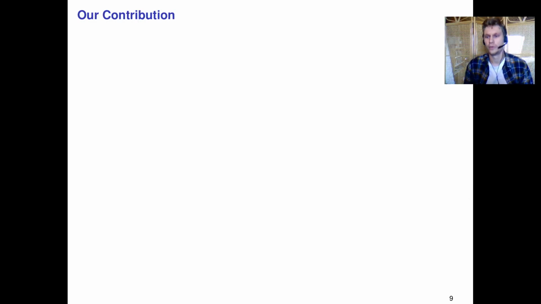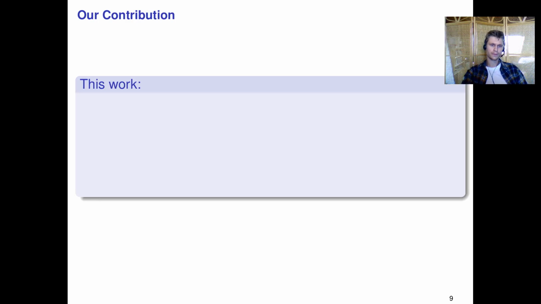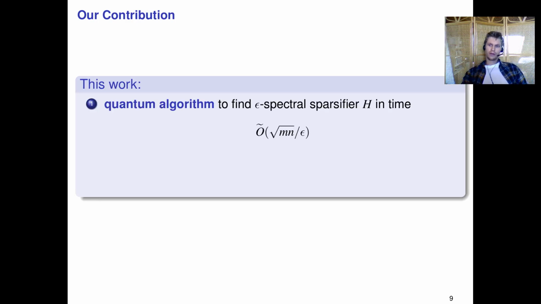Now what's our contribution here? So what do we have to say here? So me and Ronald, we're actually doing work on quantum algorithms, so it made sense to look at quantum algorithms for sparsification. And what we found is the following. We found a quantum algorithm that constructs an epsilon spectral sparsifier H in time O tilde of square root of mn over epsilon. Right? So given query access to the graph, for a given node, we can ask what is your first neighbor, what is your second neighbor, and so on. Given such access, we can construct the epsilon spectral sparsifier in sublinear time, right?